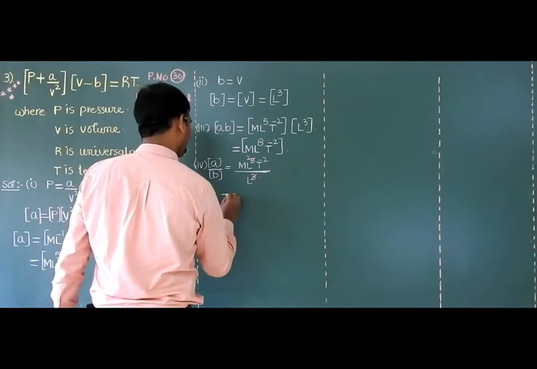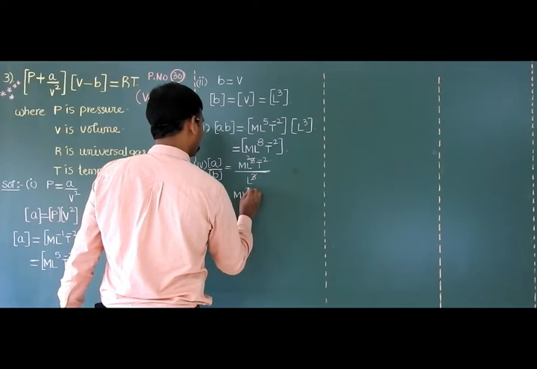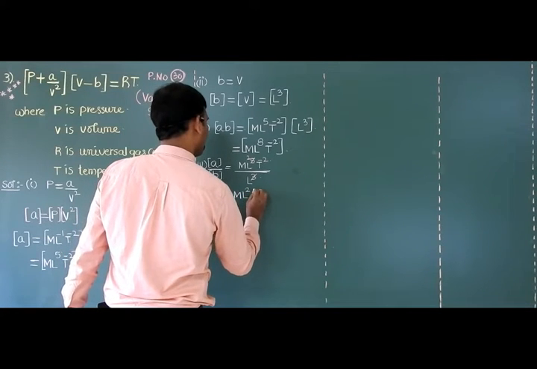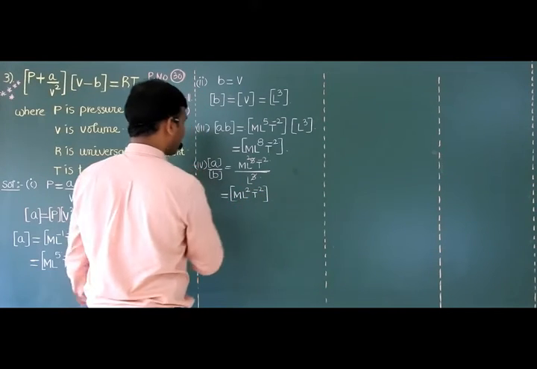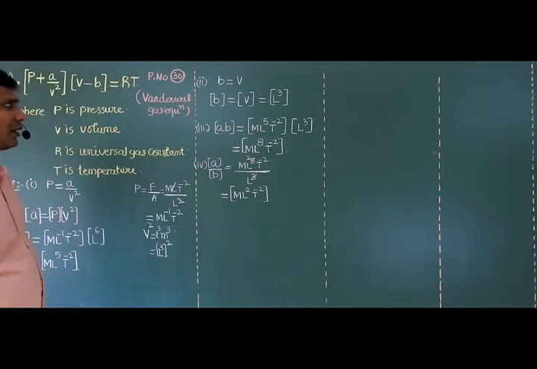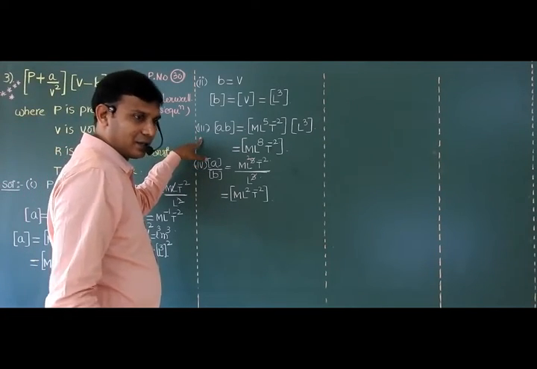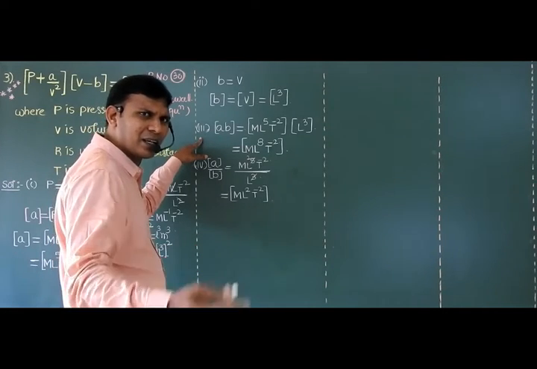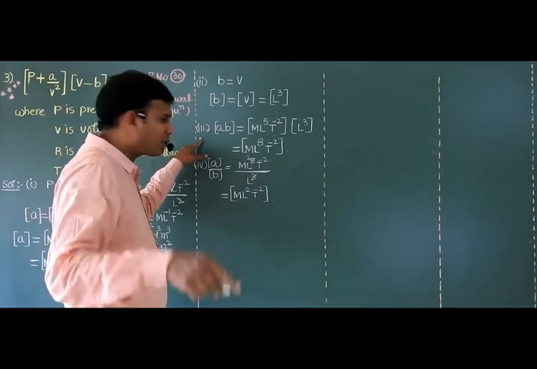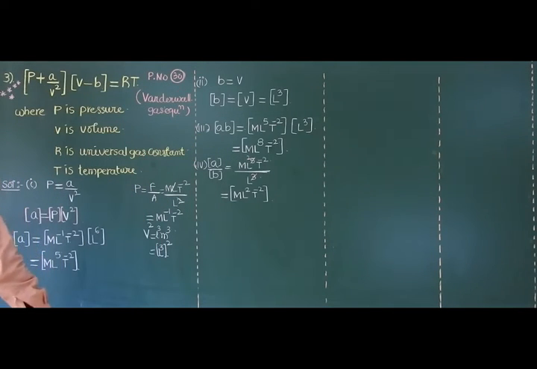So the answer is M, L square, T raised to minus 2. Any more doubts? But in your material, these two questions are not given. According to previous KCET exams or different state exams, I framed these two questions here. Still we have a few more questions in our material.